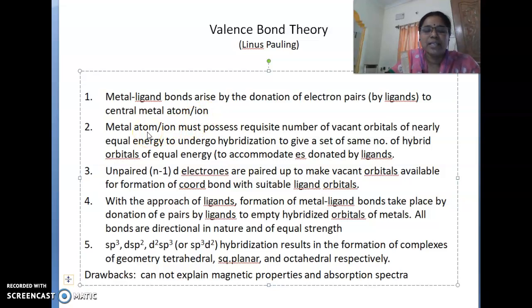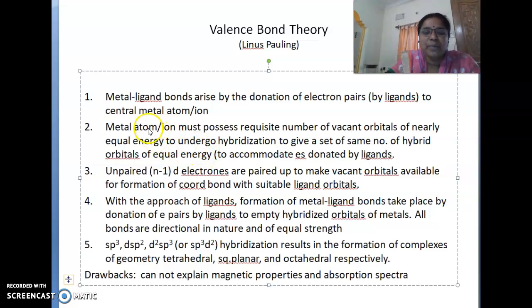The next one is that the metal atom or ion must possess the requisite number of vacant orbitals of nearly equal energy to undergo hybridization to give the same number of hybrid orbitals of equal energy. It requires a little bit of explanation.